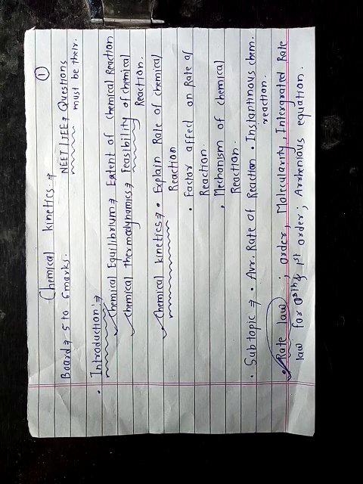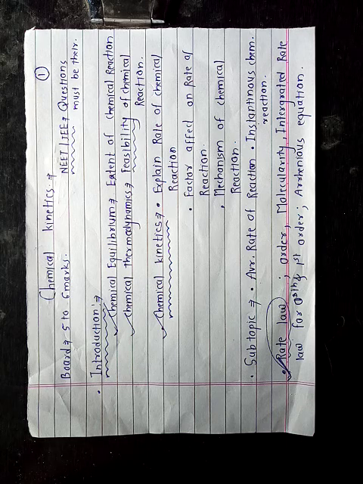After that, one concept is there, rate law, and on the basis of rate law, we will discuss the order and molecularity concept. Then one mathematical expression is there, integrated rate law for first order reaction, and also integrated rate law for zero order reaction.